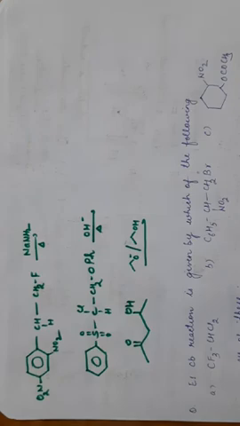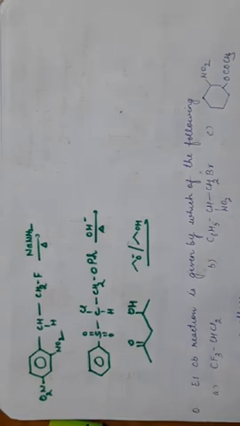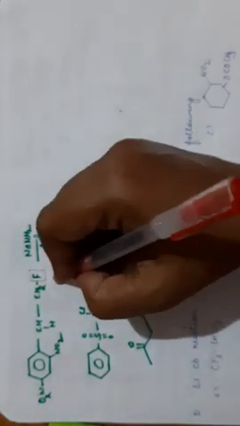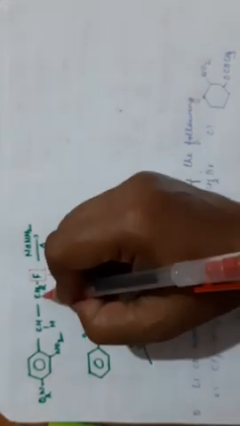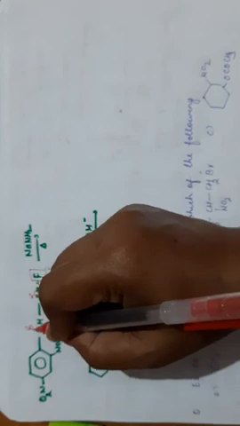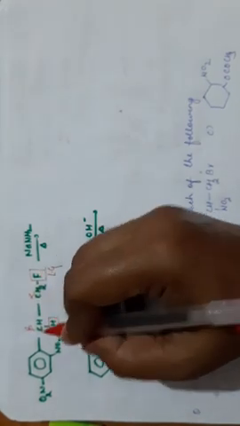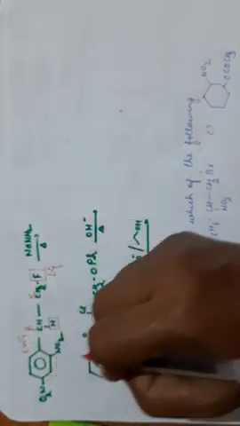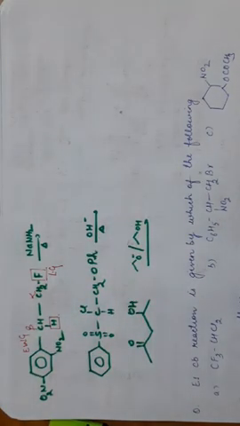Now let us do some examples of E1CB. See, this is a leaving group here. You have to identify the leaving group everywhere. This is the leaving group. This is alpha position. On beta carbon you have a proton, and at this beta position you have an electron withdrawing group. A very good electron withdrawing group is present at beta position.